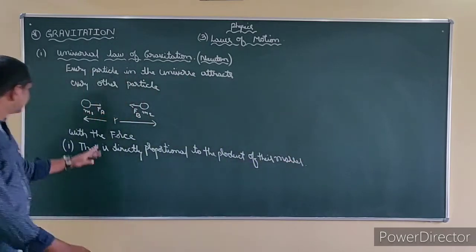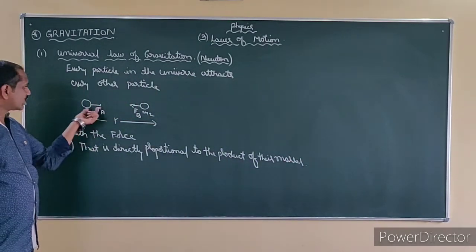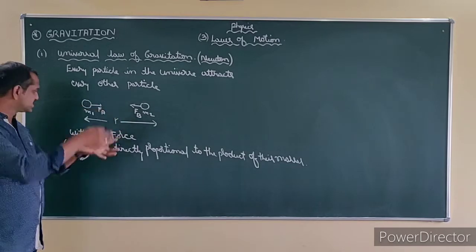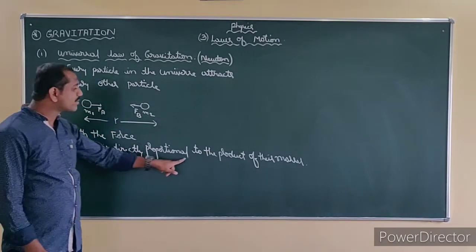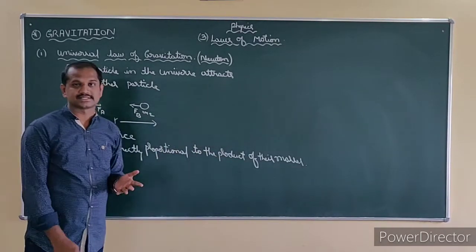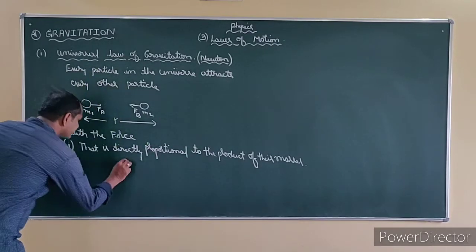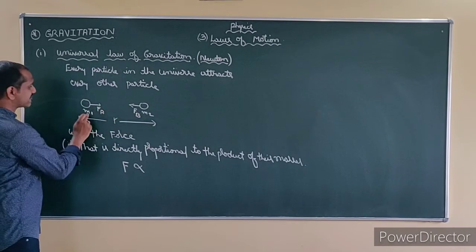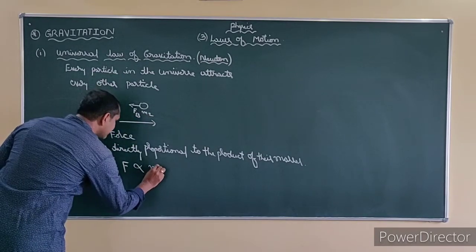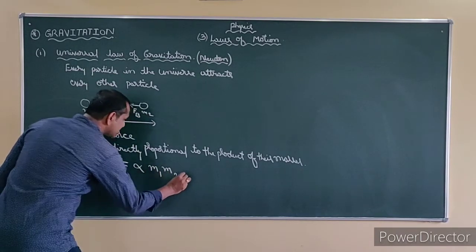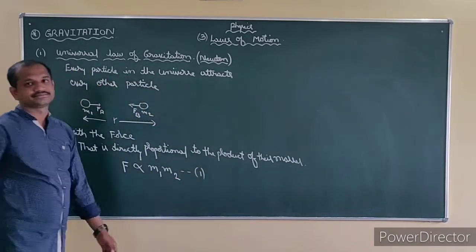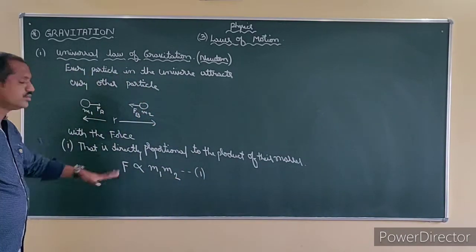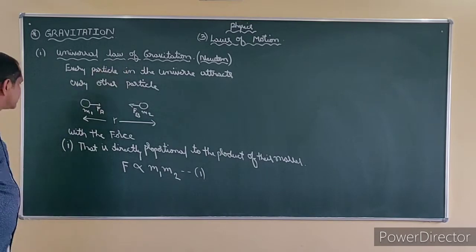Whatever force is attracting each other is directly proportional to the product of their masses. Mathematically you can write force is directly proportional to the product of their masses, M1 and M2. Consider this to be equation 1. This is according to Newton's law of gravitation.